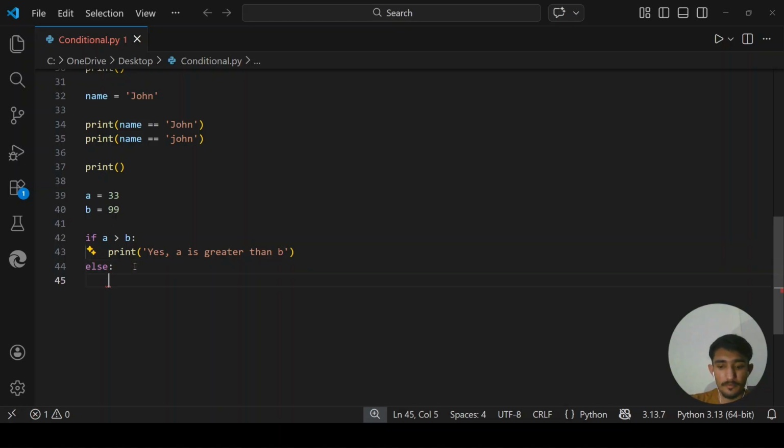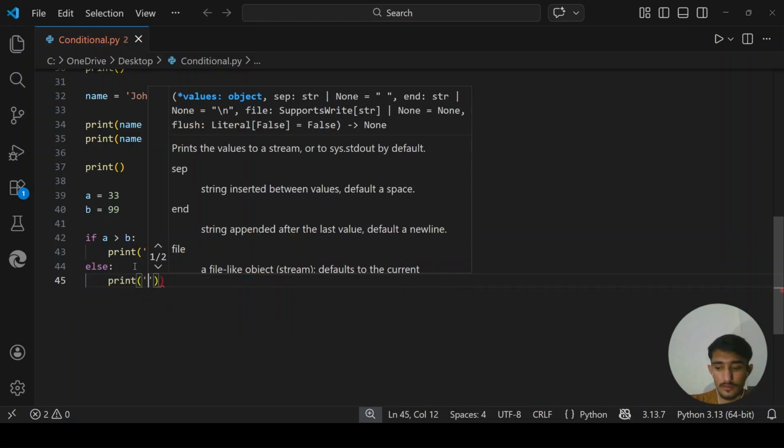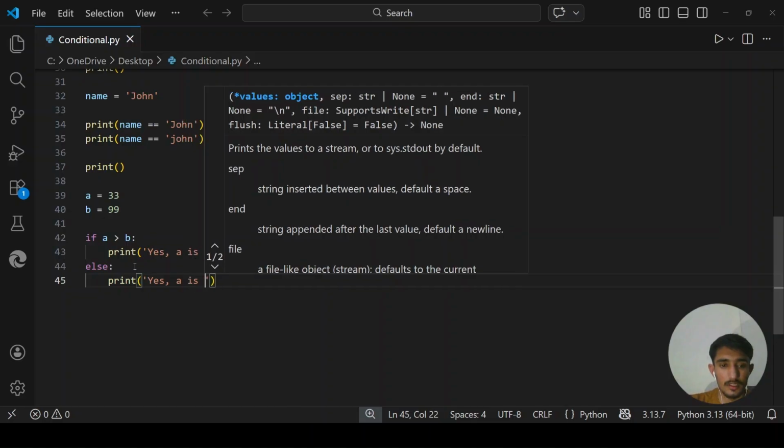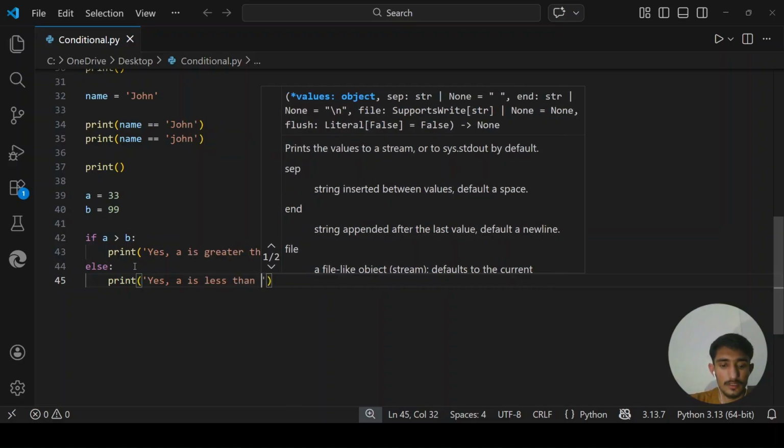But now else print, yes, a is less than b.